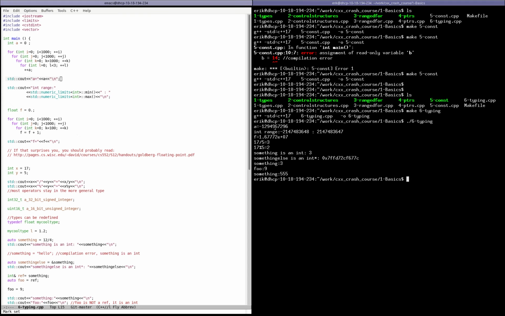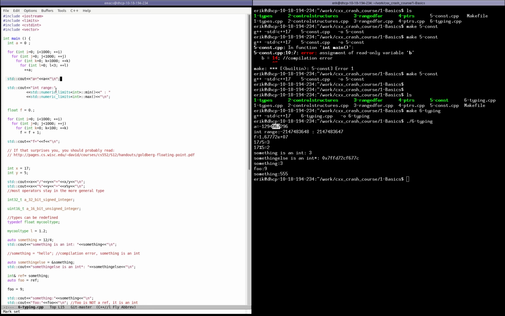And we can see that it is not. A is not going to be 3 billion. I believe that should be a negative 1.2 billion or something like this. Yes. And the reason for that is because integers in C++ are not arbitrarily large, like they could be in other languages.